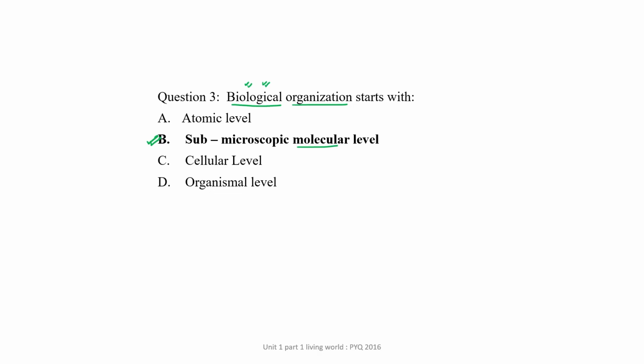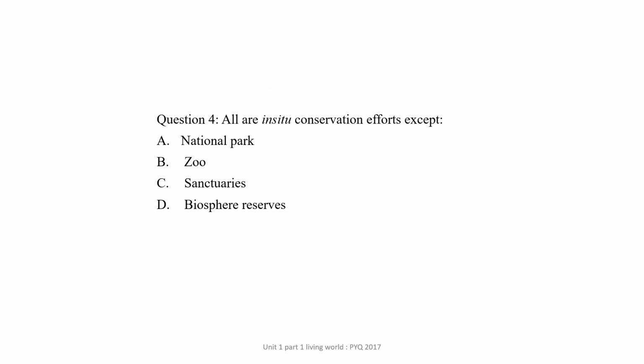Now next question, that is question number 4. All are in situ conservation efforts except. So they have given us 4 different choices, and out of these 4 choices, one doesn't come under in situ conservation category, means that comes under ex situ conservation category. So what are the choices? National park, zoo, sanctuaries, and biosphere reserve.